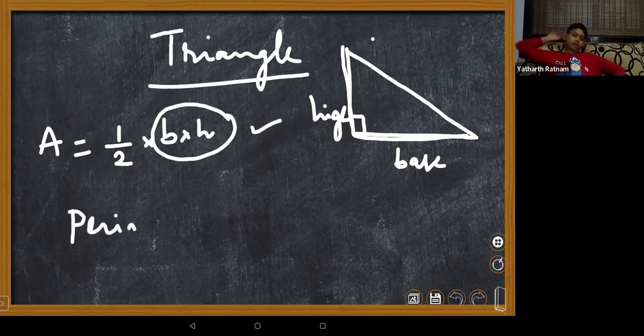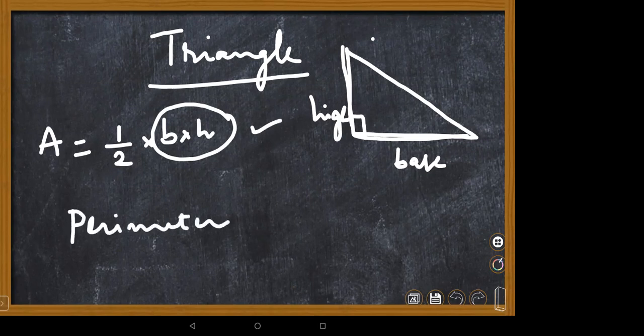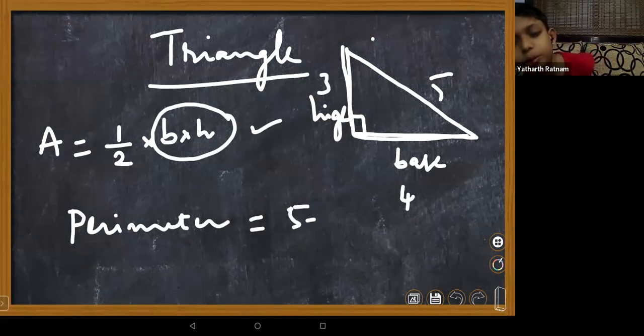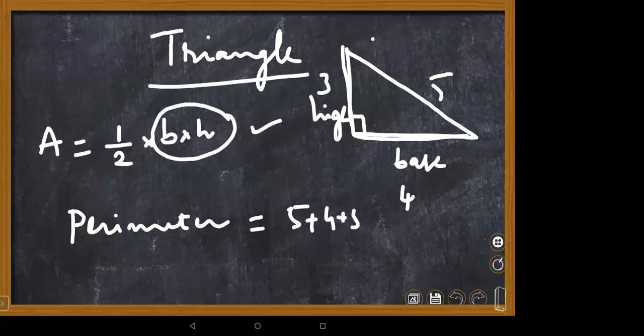Perimeter means you can add up all the sides, children. Suppose this is 4 centimeters, this is 5 centimeters, this is 3 centimeters. Perimeter means sum of all the sides. 5 plus 3 plus 4, 12. Like that you can find out perimeter. This is about triangle.